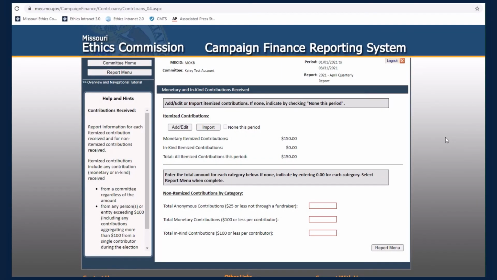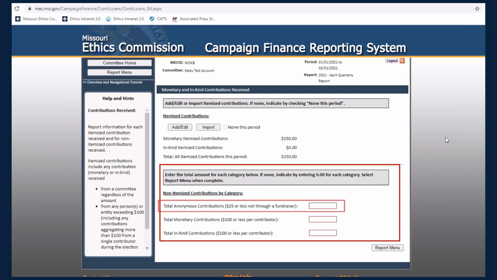Remember, an individual's contributions must be itemized once their aggregate contributions exceed $100. Contributions from a committee must always be itemized. However, for cleaner reporting, many committees choose to itemize all contributions received.